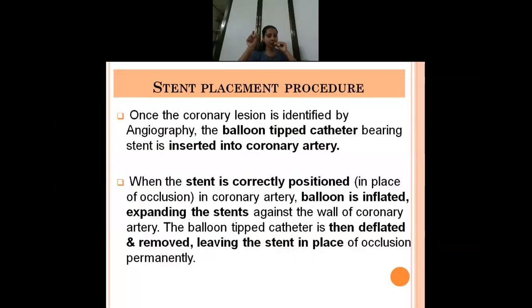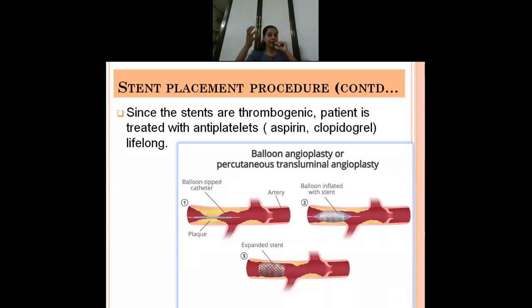Once it reaches the place of obstruction, the balloon will be inflated. Because of that, the stent will be expanded and it will stay in the region of obstruction. Then the balloon tipped catheter is deflated and removed, but the stent will remain in the place of atheroma permanently. Okay. And then, because it remains permanently inside, the patient will be given some antiplatelet drugs like aspirin or clopidogrel. Lifelong they have to take. Okay.